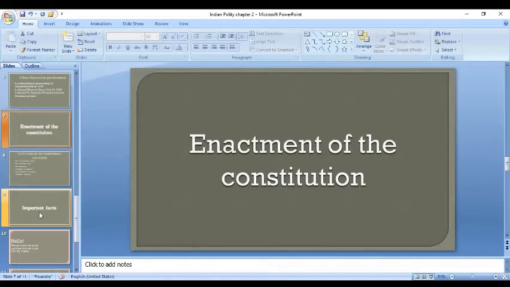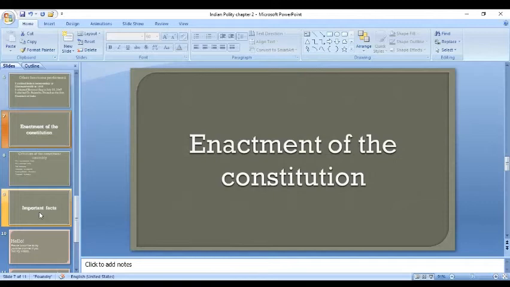The next slide is talking about the enactment of the Constitution. The first draft of the Constitution was introduced by Dr. B.R. Ambedkar. First draft means the final draft of the Constitution, on November 4, 1948 for the first reading.